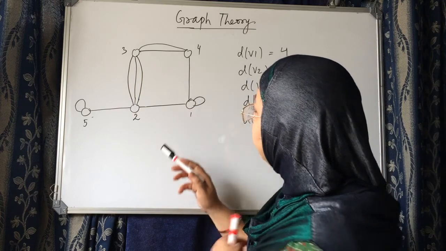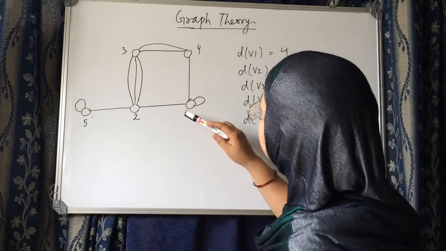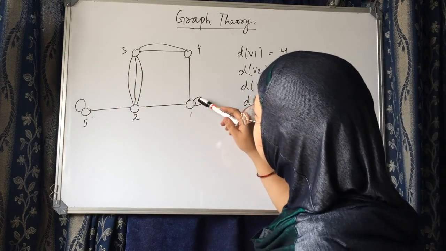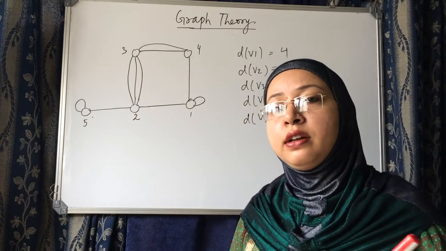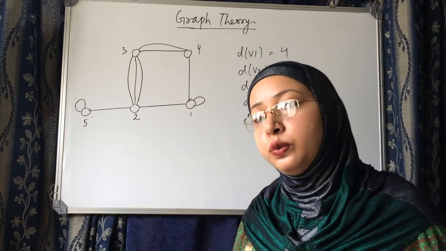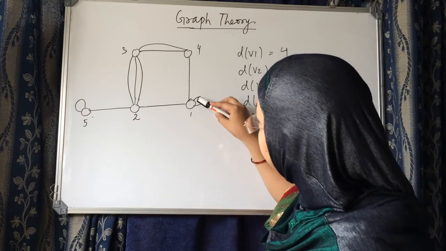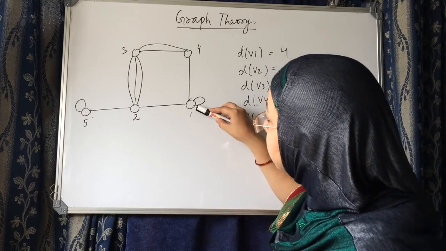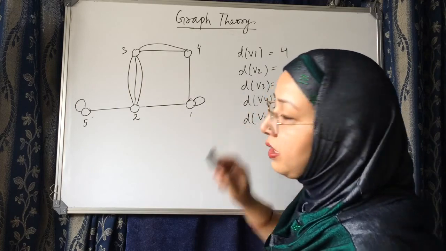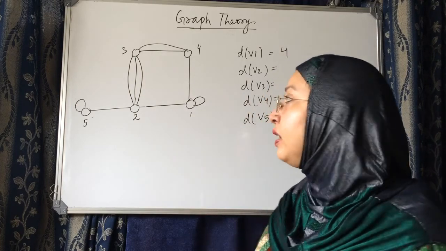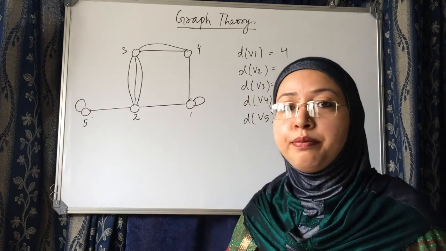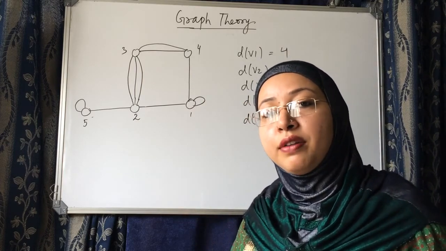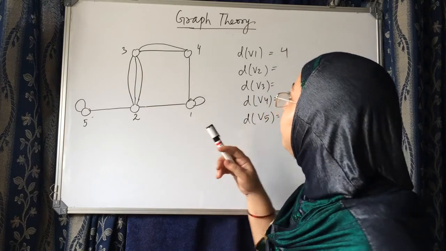So what is the degree of vertex 1? It is 1, 2 and 3, 4. Because of self loop, we will always count its degree as 2. So it is 2 here, 1 is coming and 1 it is going. Since the direction is not given, we count it always twice in case of degree. But when we count the number of edges, we will count it as 1.